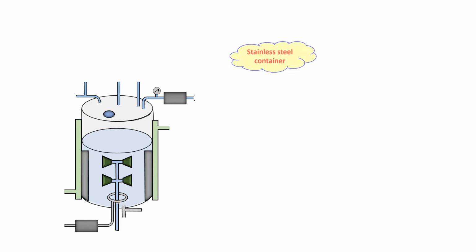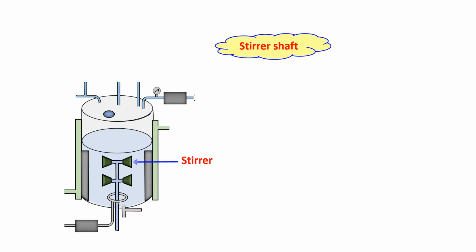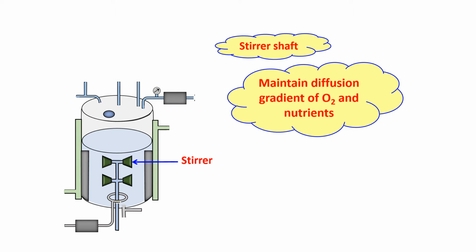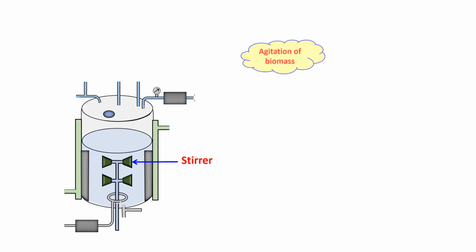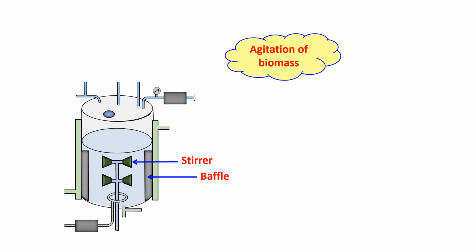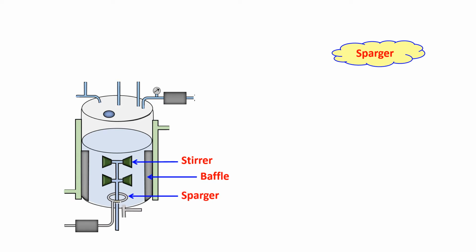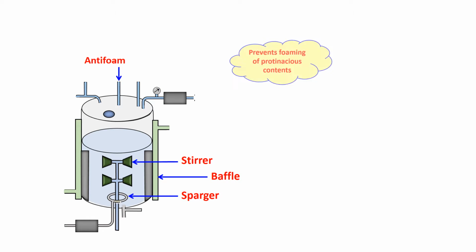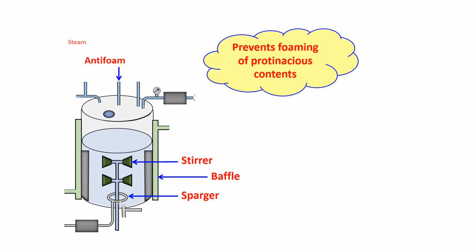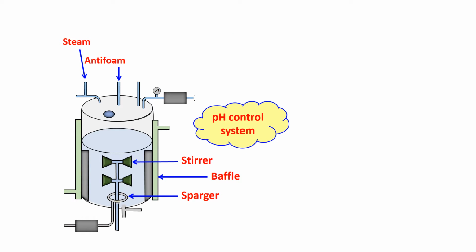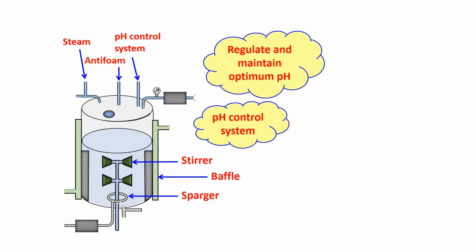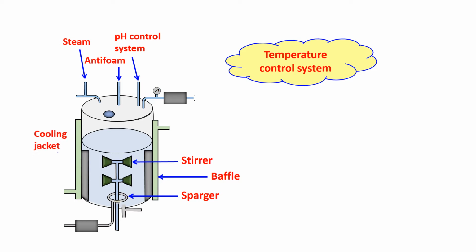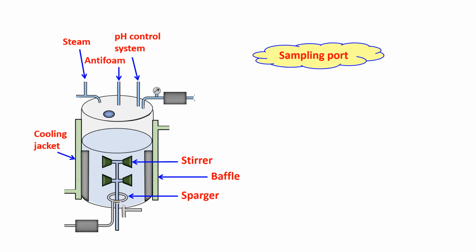The second type of bioreactor is the sparged stirred type of bioreactor. This is the stirrer shaft, which maintains the diffusion gradient of oxygen and nutrients. Agitation of the biomass, here is a baffle, then the sparger, a stirring tube with small holes. There is a foam control system, an anti-foam, which will prevent the foam formed by the proteinaceous content. Then steam, and the pH controller system, which controls the pH, then regulates the temperature at the optimum, the cooling jacket, the sampling port,